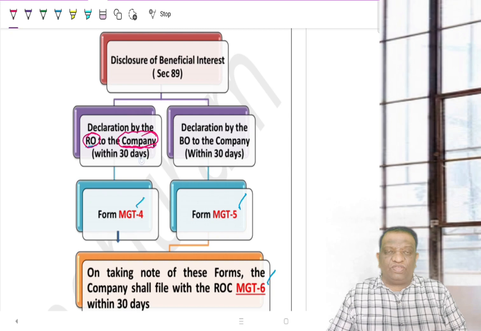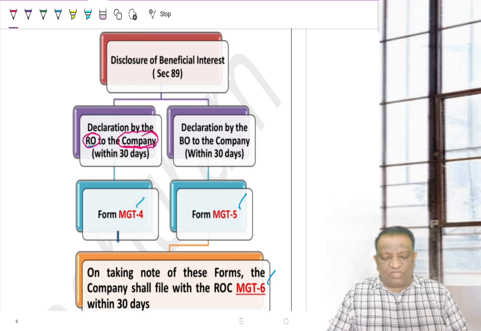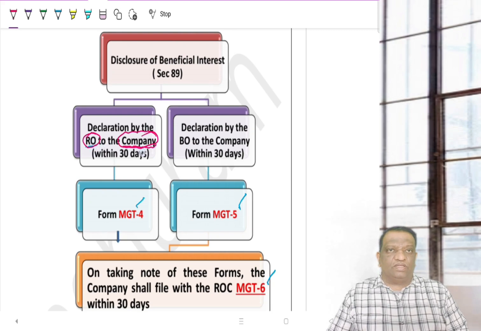Within 30 days of acquiring this beneficial ownership or registered ownership, he needs to communicate to the company. To sum it up, the registered owner will write a letter to the company, submitting a declaration within 30 days through this form MGT-4, saying I am the registered owner, but X, A or B is the beneficial owner.